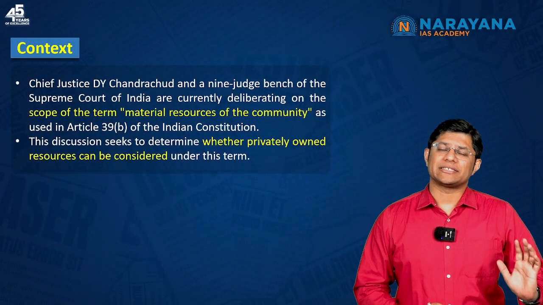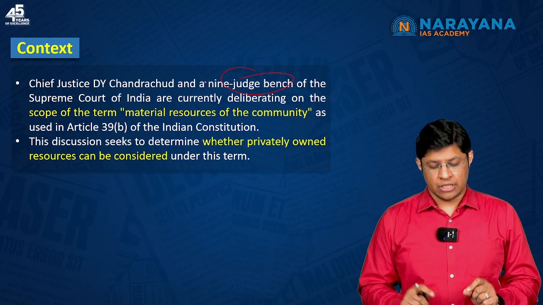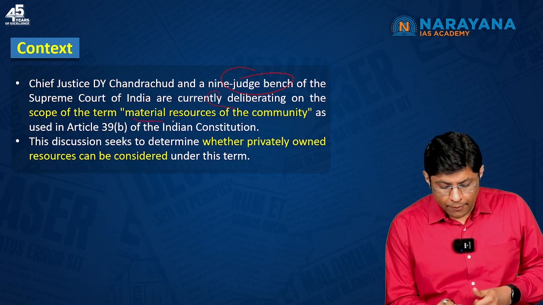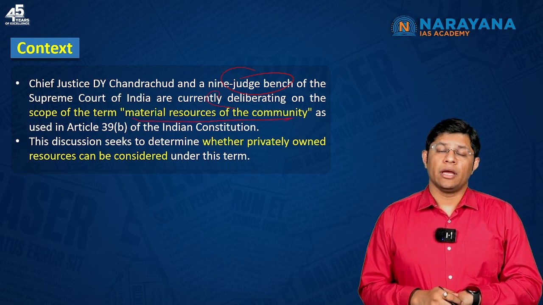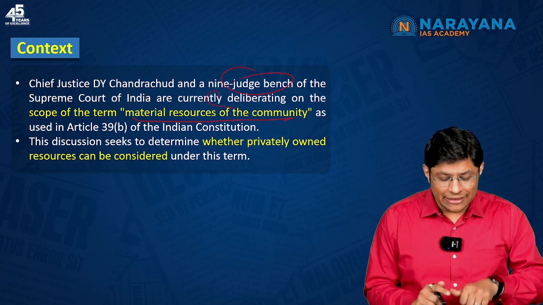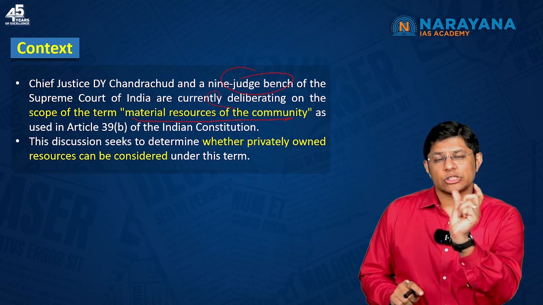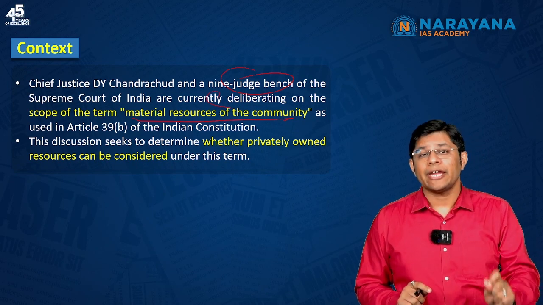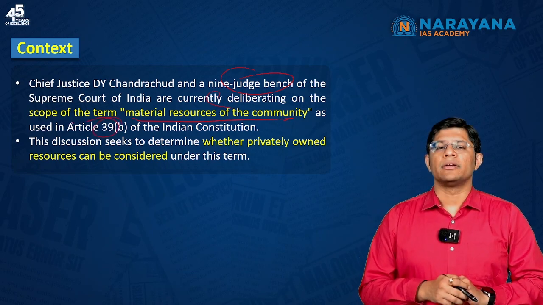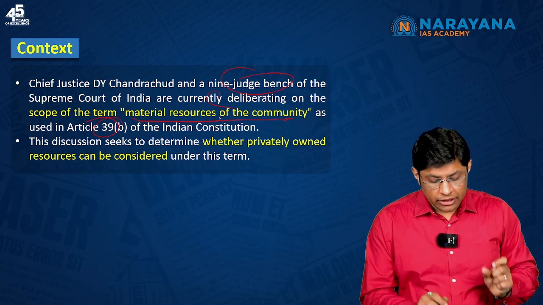Now, what is the context? The context is that the Chief Justice of India and a 9-judge bench are currently deliberating over the term material resources of the community. The key question is whether privately owned resources can also be considered under the material resources of the community. This term is mentioned in Article 39 Clause B of the Directive Principles of State Policy. We'll understand what is Article 39. So, the question is whether privately owned resources can be considered under the material resources of the community.